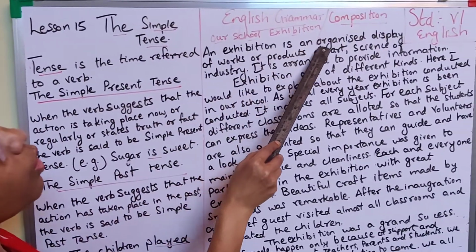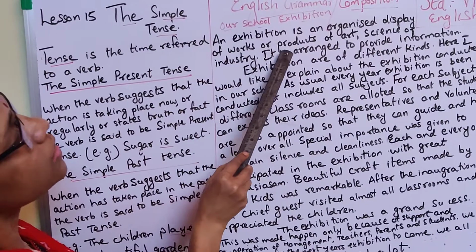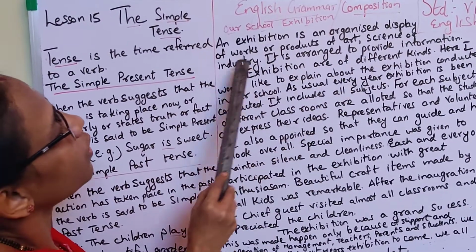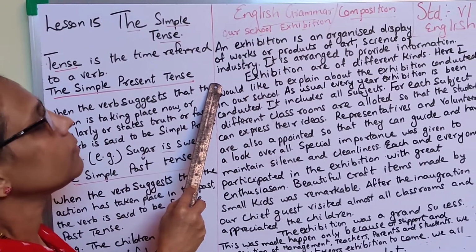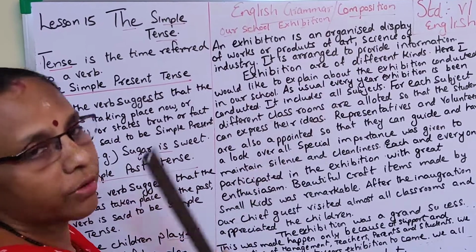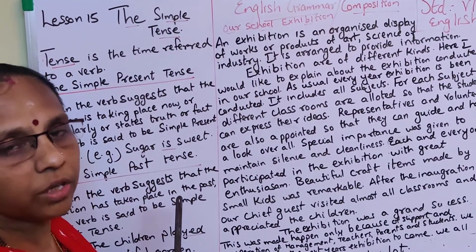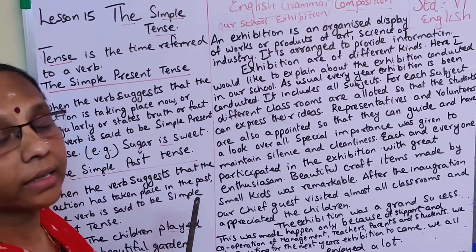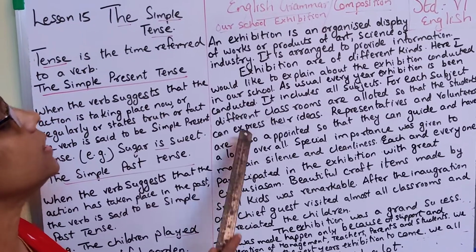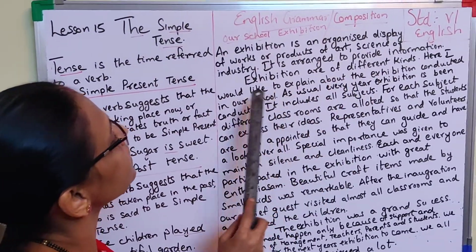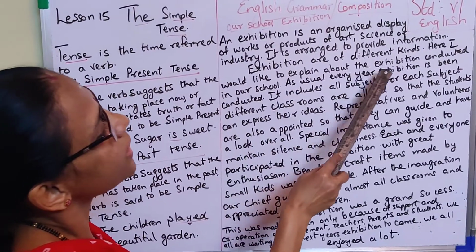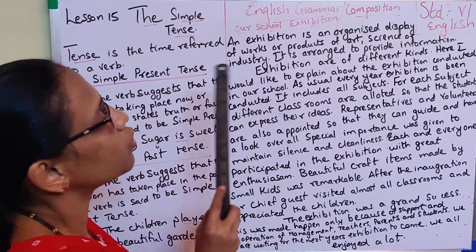An exhibition is an organized display of works or products of art, science or industry. It is arranged to provide information. Exhibitions give information; we can collect a lot of information, isn't it? Exhibitions are of different kinds. Here I would like to explain about the exhibition conducted in our school.